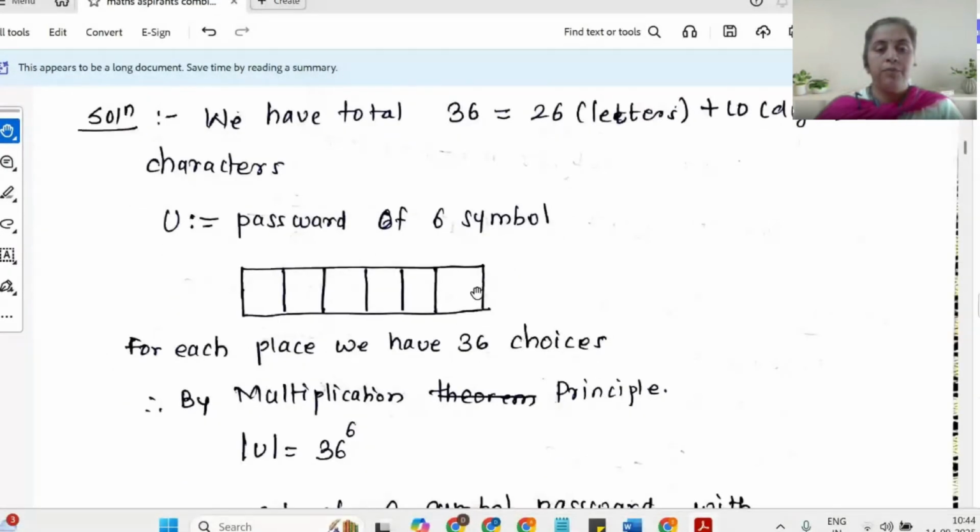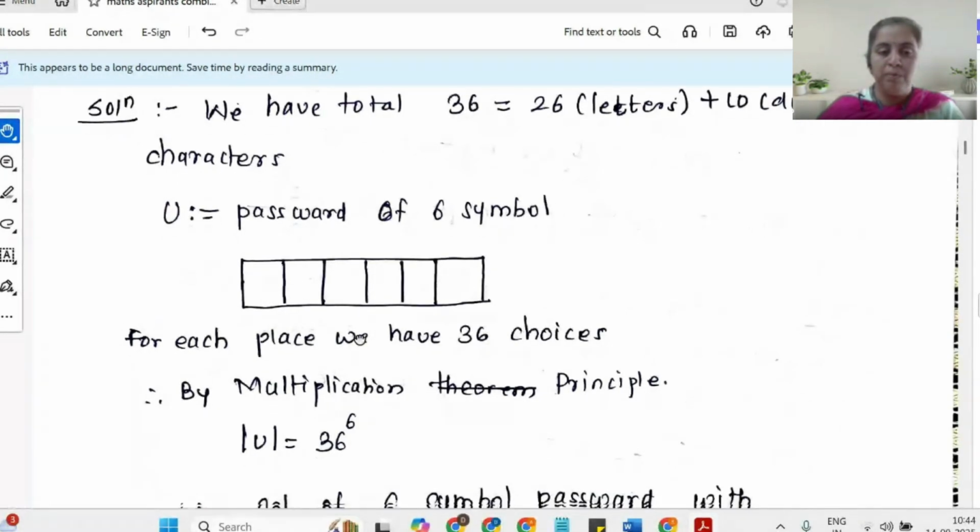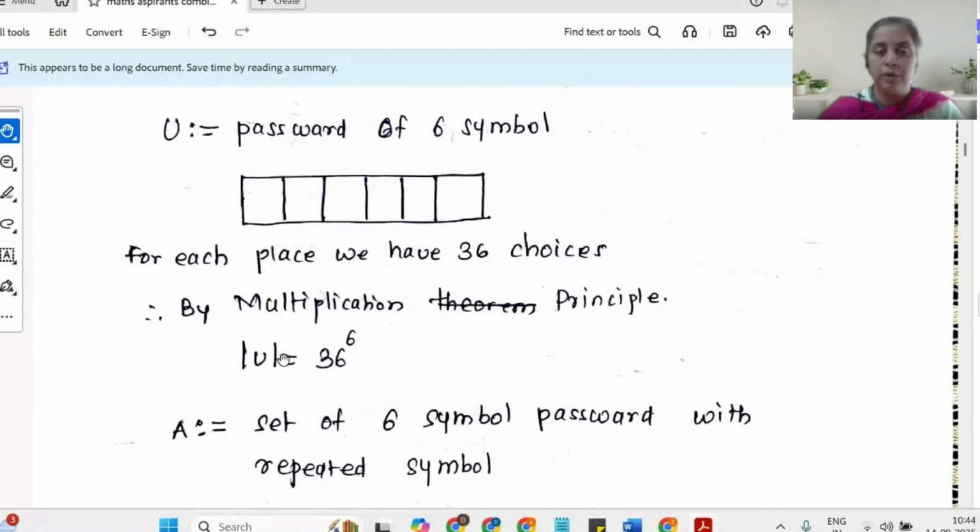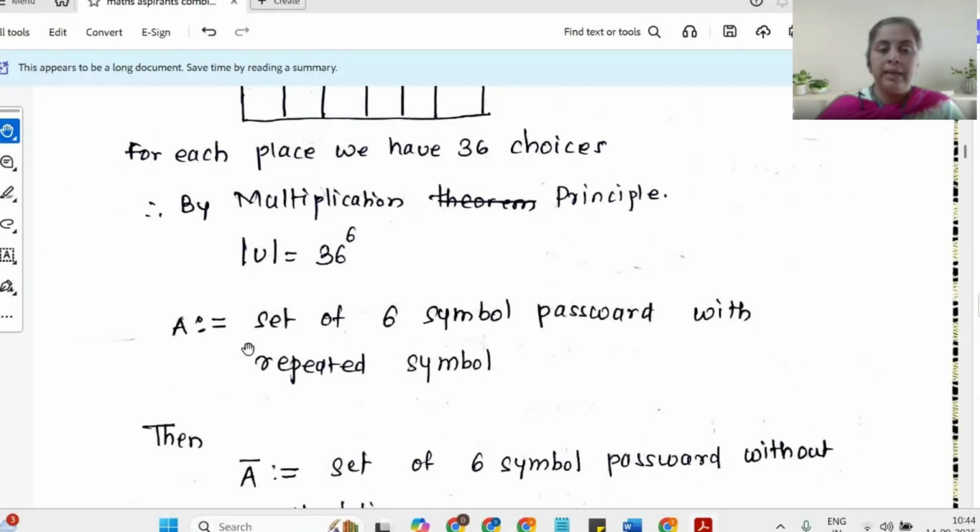For each place I have 36 symbols: for the first place I have 36 choices, for the second place I have 36 choices, and similarly for the 6th place also 36 choices. As you can see, the basic element of my universal set is a 6-tuple, so I can apply the multiplication principle, and the cardinality of U will be 36 to the power 6.